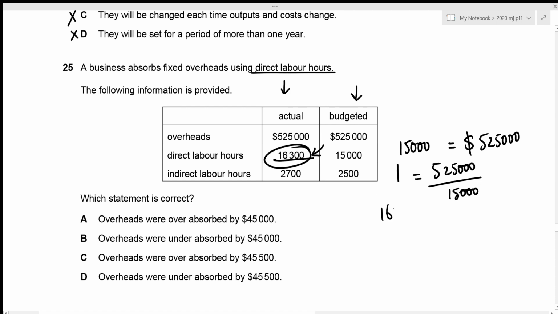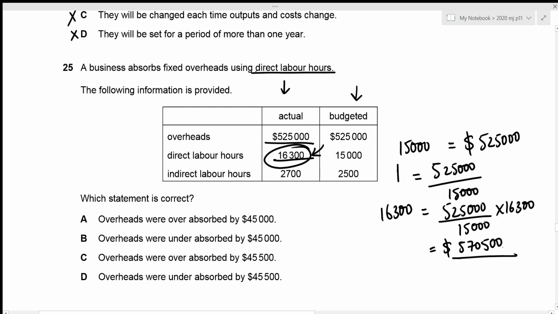So that's going to be 525,000 divided by 15,000 times 16,300, which results in the value of 570,500. All right, we can clearly see that compared to the actual overheads, budgeted overheads is greater, right? And if that's the case, it results in overabsorption. So our overheads are overabsorbed.